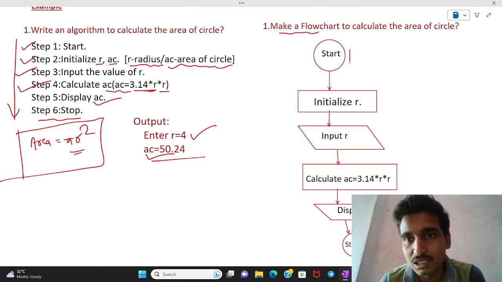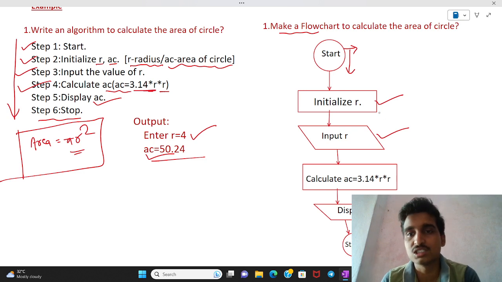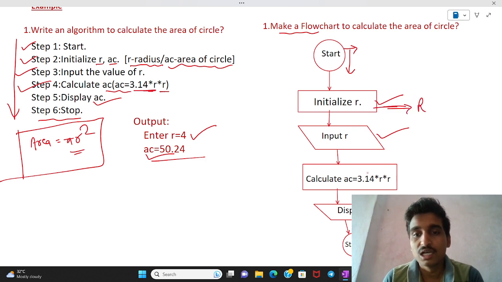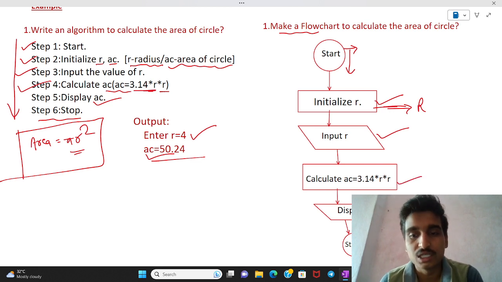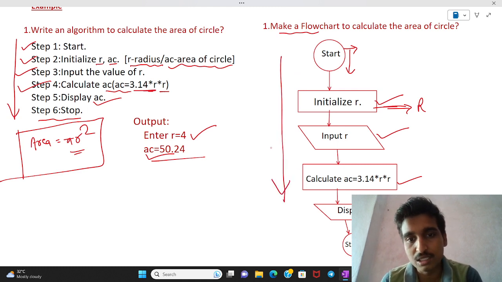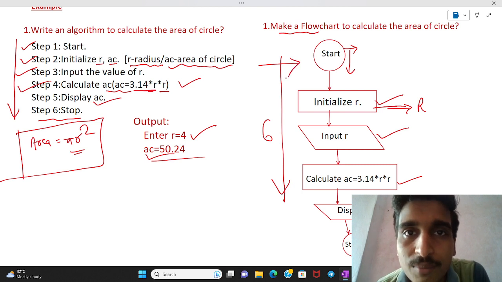Let us consider the start button. This is the terminal point in which start and stop come. After that, initialize r radius, then input r with the parallelogram box. This is the rectangle box. This is the parallelogram. After that, calculate AC equals 3.14 into radius into radius, display AC and stop. The steps are the same, there are also 6 steps, but the difference is that one is the step by step representation and this is the pictorial representation. That is the difference between algorithm and flowchart.